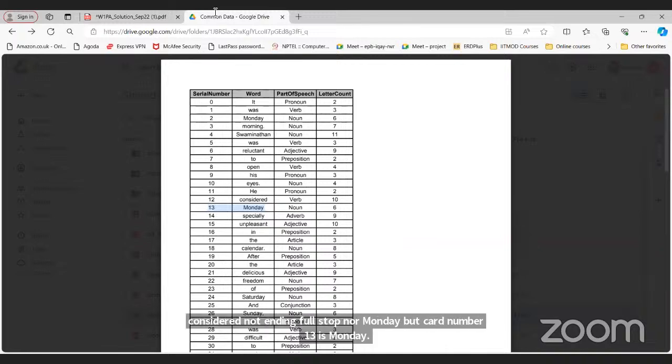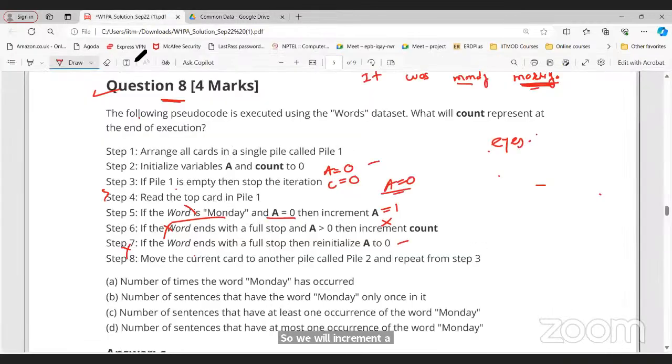Specialty, unpresent in the calendar dot. So we have a calendar dot here, right? So the word ends with a full stop. The value of A is 1, greater than 0. Count increments. So can I say if in the sentence Monday is coming, then I can increment the value of count? Then which option will be correct? C, of course, sir.